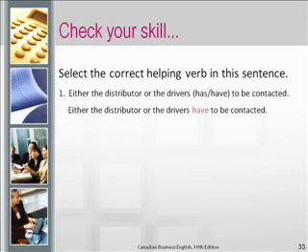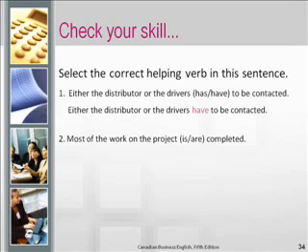This was a concept that was actually introduced in the previous PowerPoint presentation. When you have the word or that separates two subjects in the sentence, then we have to choose the subject that is closer to the verb to determine the verb as being singular or plural. In this case, the closest subject is the word drivers, and therefore we need the plural verb of have.